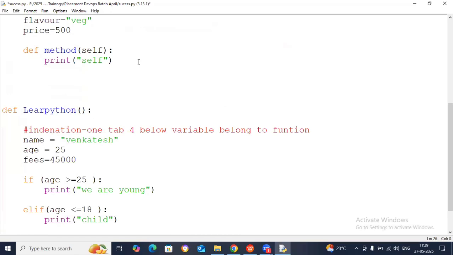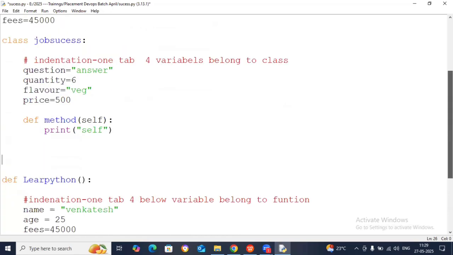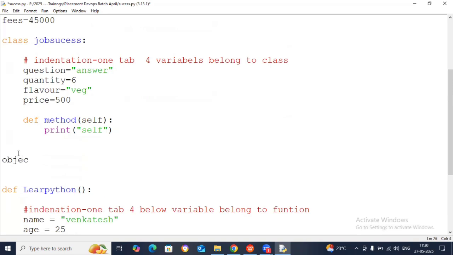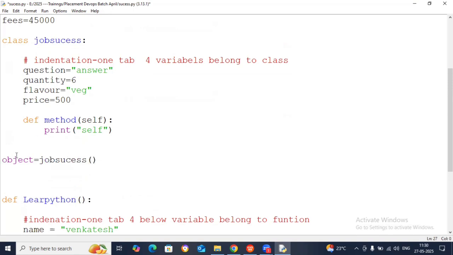Same way for a class, what should you create? An object. The object is equal to the class name. What is the class name here? JobSuccess. Write that, then round brackets.